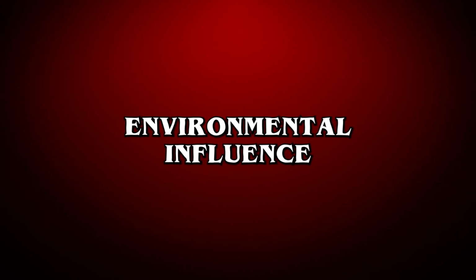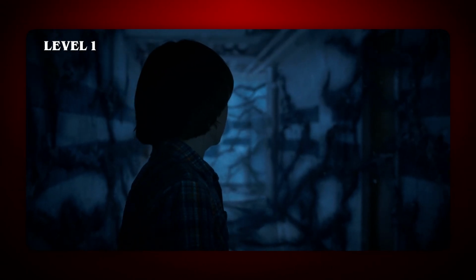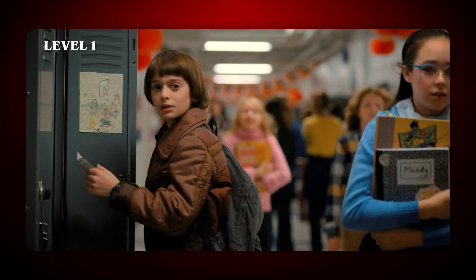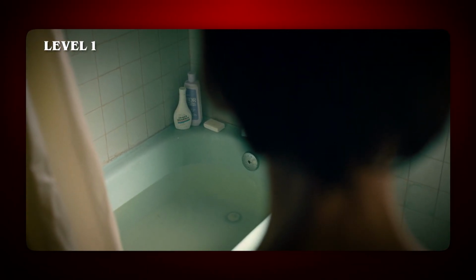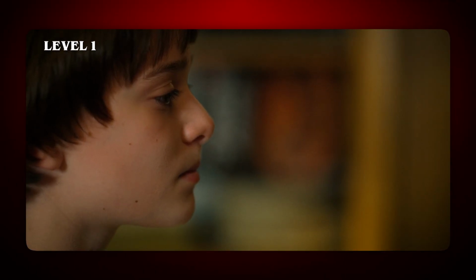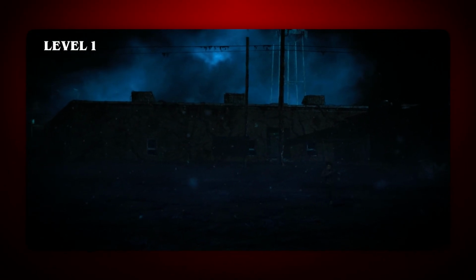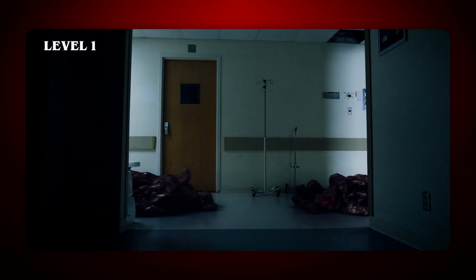Level 1. Environmental influence. The Mind Flayer could manipulate temperature, air pressure, and storm activity without directly touching its victims, creating environmental changes that signaled its presence. Throughout Season 2, Will Byers experienced sudden temperature drops whenever the Mind Flayer was near. Joyce noticed Will's body temperature dropping several degrees below average when he was under the entity's influence. The Mind Flayer itself was constantly surrounded by massive storm systems in the Upside Down, featuring thick black clouds and red lightning. In Season 3, the Mind Flayer's return to Hawkins caused power outages and electrical disruptions across the town. When the creature grew stronger, these environmental effects intensified.